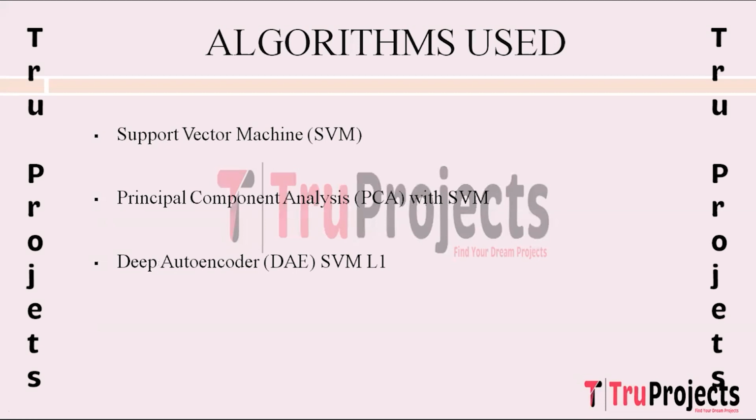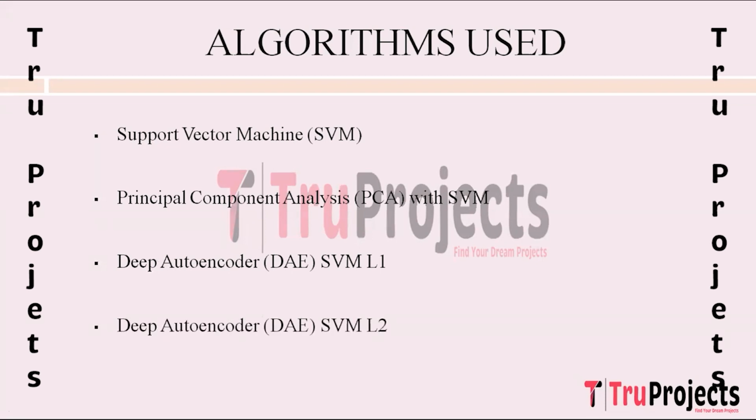The next one is deep autoencoder with SVM with L1 regularization. So deep autoencoder with SVM with L1 regularization is a neural network based approach for anomaly detection. DA is learned to encode input data into a compressed representation and then reconstruct it. By incorporating SVM with L1 regularization, the model encourages sparsity in the learned features, making it adept at identifying anomalies. This hybrid approach is selected for its capability to capture intricate nonlinear relationships in the data.